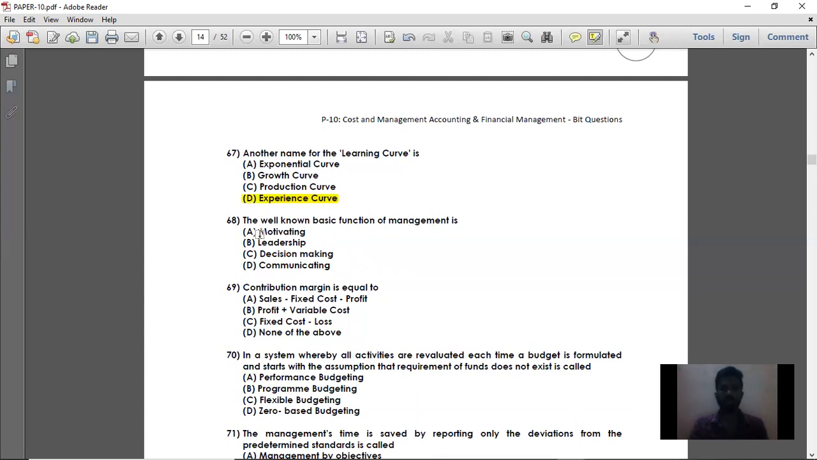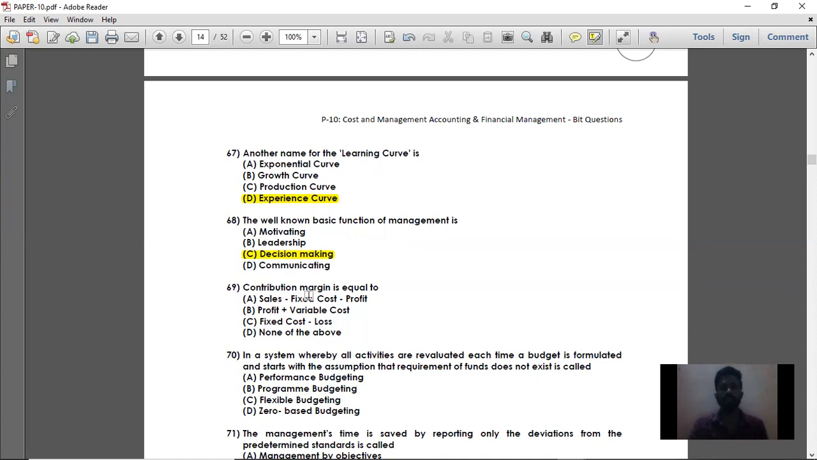Moving on to question number 68. The well-known basic function of management is this: a management is set up by an organization in order to make decisions. You should not say it is the only objective, but it is an important function. So it is a basic function of management, that is decision making. Motivating the employees, creating leaders, or communicating with the employees are all secondary functions, whereas the basic function is decision making.